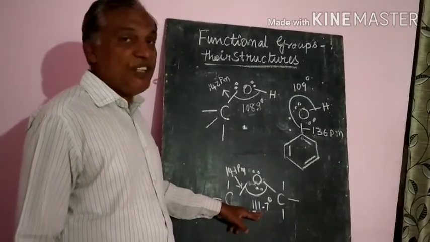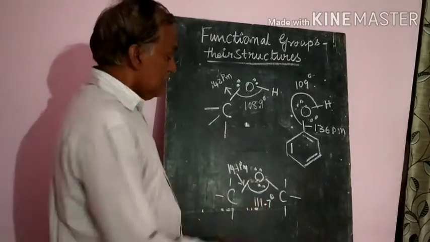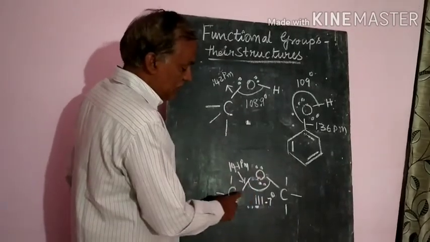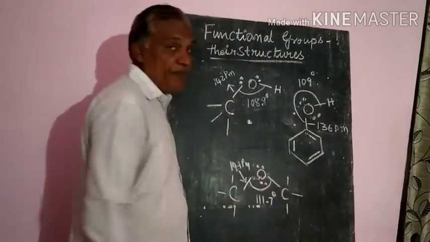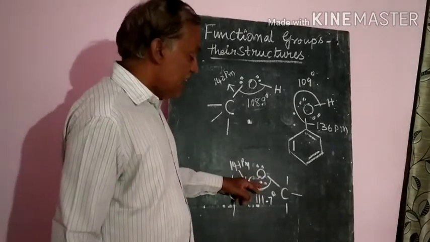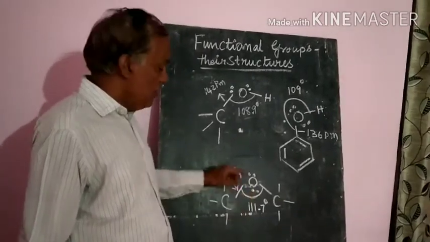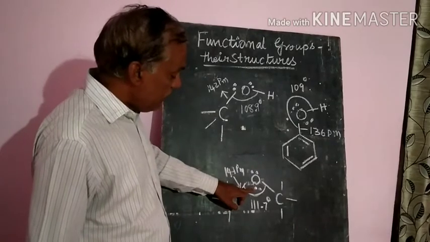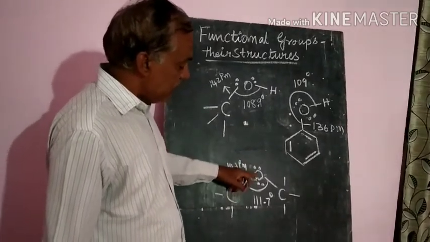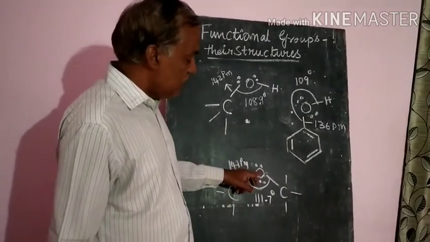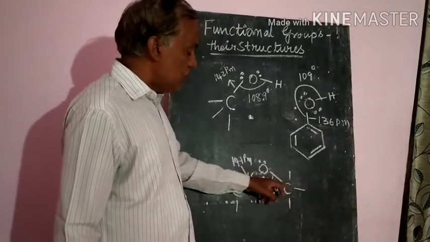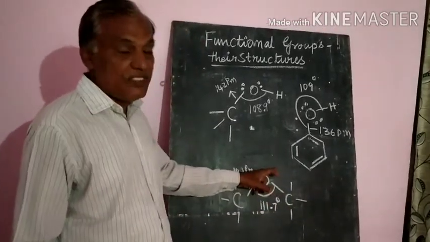They will ask what is the reason. The reason is that the oxygen attached to the 2 carbon atoms actually has 4 lone pairs of electrons: one lone pair, a second lone pair, and the electron pairs attached to the carbon and oxygen, one here and another here. So in total 4 electron pairs are there.